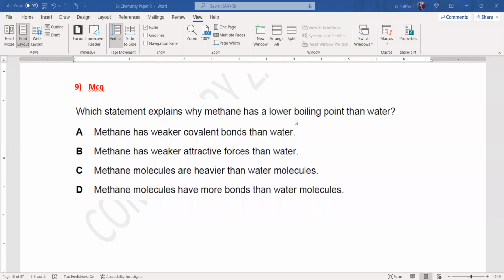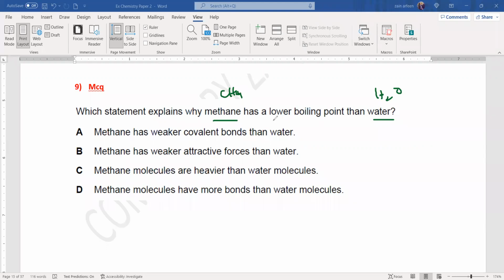So which statement explains why methane has a lower boiling point than water? Methane is CH4 and water is H2O. Statement C is totally wrong because methane molecules are heavier than water molecules. Even the mass of the molecule does not have that effect. Mass affects diffusion, not the boiling point. The boiling or melting point depends on attractive force.